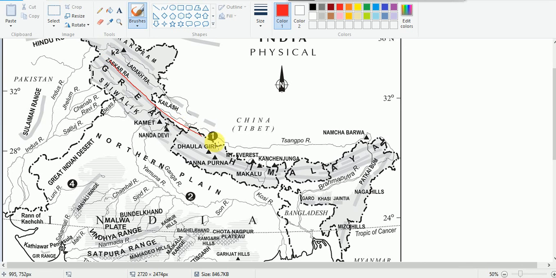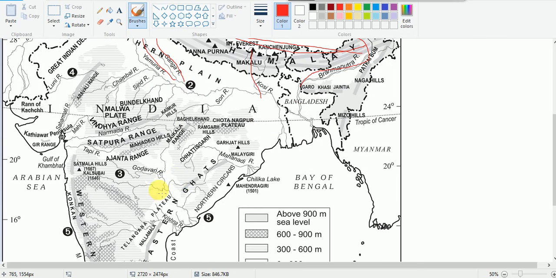Here we have the Himalayan mountain ranges, all the parallel ranges are here, and many rivers are originating from here. Ganga river and its tributaries are originating from the Himalayas. Kosi is also originating, then Brahmaputra is also passing through the Himalayan mountains.